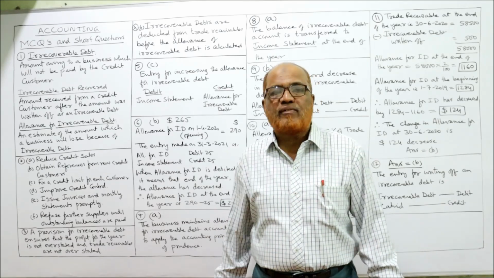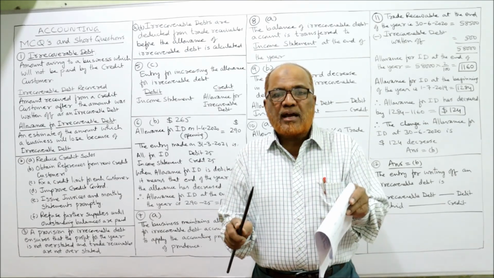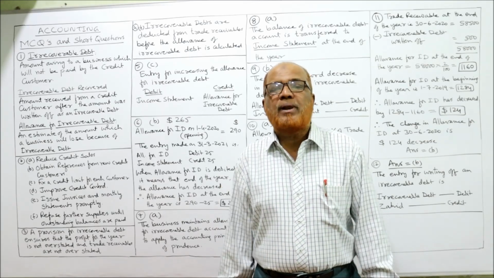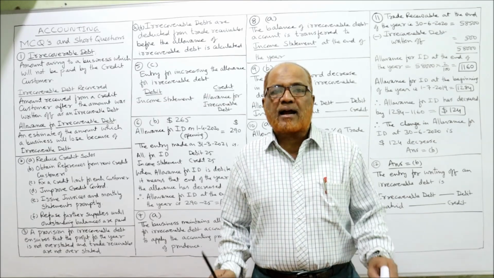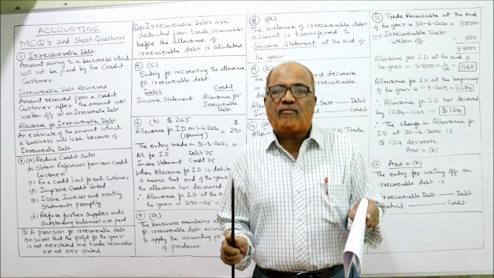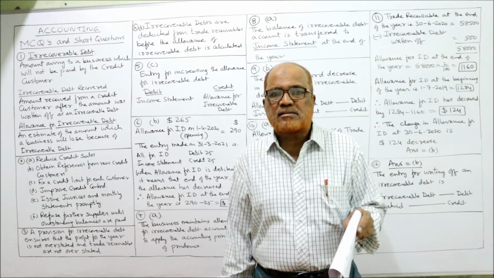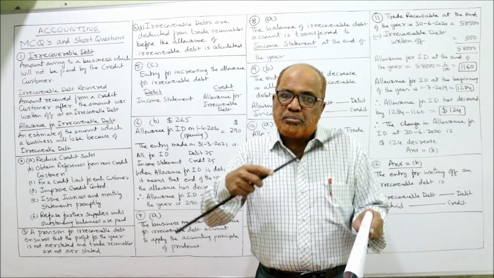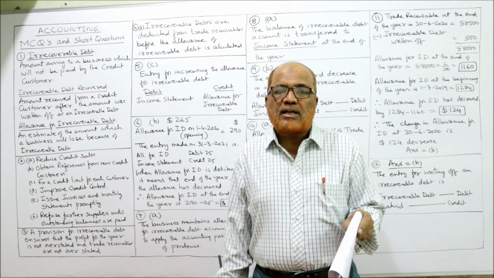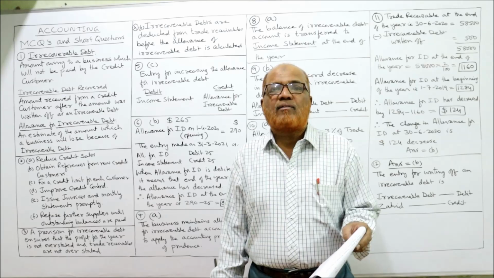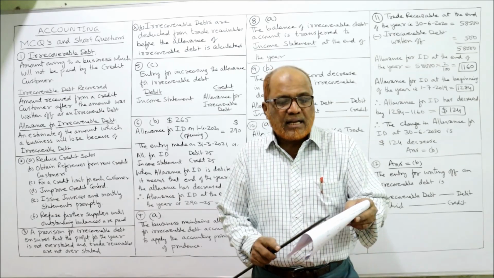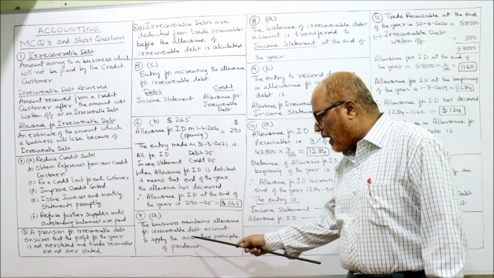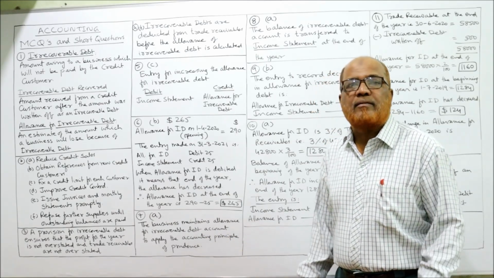In the theory video also I have explained that irrecoverable debt will be provided following the accounting principle of prudence. That means the accountant should be cautious while recording expenses and sales. Income and financial statements should not be overstated. That's why we have to provide for irrecoverable debt. So A answer is correct here. The business maintains allowance for irrecoverable debt account to apply the accounting principle of prudence.